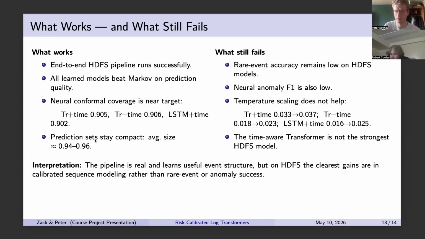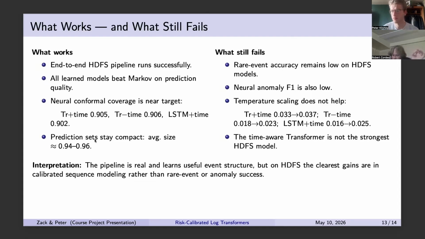Okay, this is probably the most honest summary slide we've got. What works is the end-to-end HDFS pipeline runs successfully. All learned models beat Markov on prediction quality, and neural conformal coverage stays around the 0.9 target in the all-window regime with compact prediction sets. So the pipeline's real, and it's learning useful event structure, but a couple of things don't really work very well.